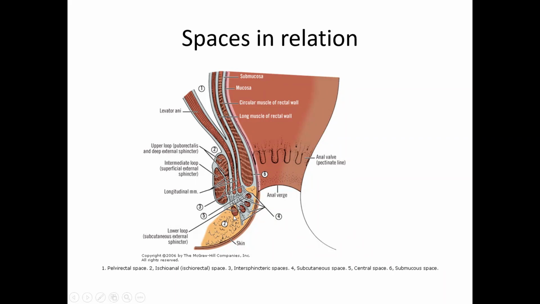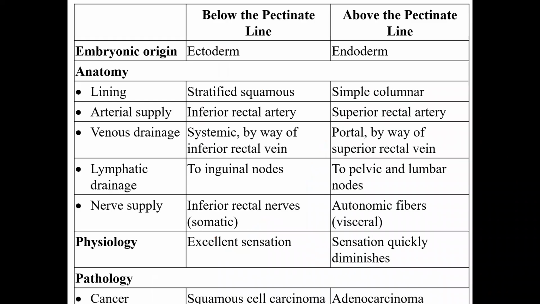There is 5, central space, that is the space which is the intersphincteric line of Hilton, and the submucous space which is lying between the circular muscle cord and the mucosa. So these spaces are the spaces where infection can arise, then spread accordingly, and the treatment also varies as per where the space is located and where it opens in the exterior.